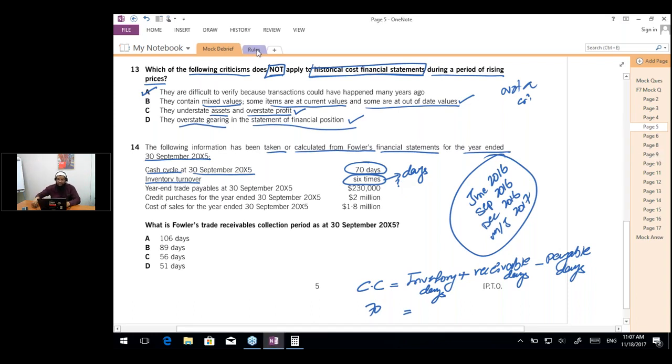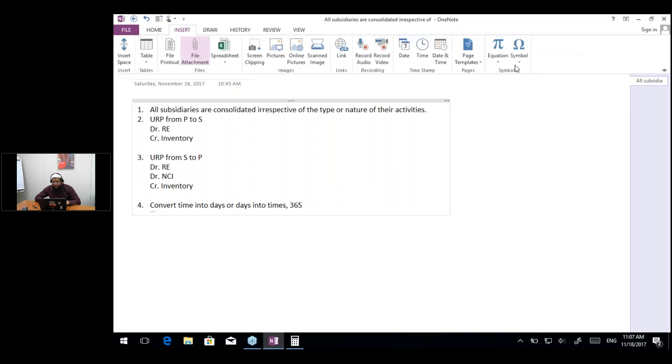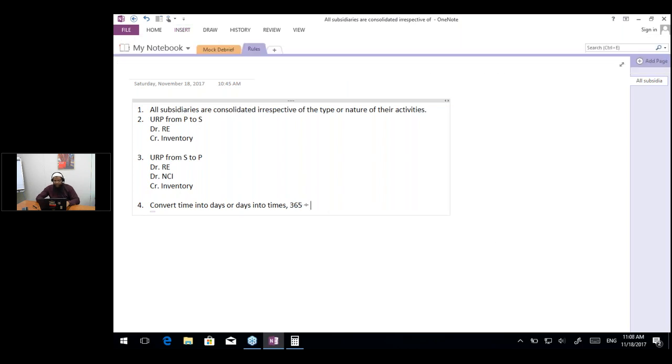Let me write the rule. If you want to convert times into days or days into times, you can apply the formula 365 divided by the times or the days.